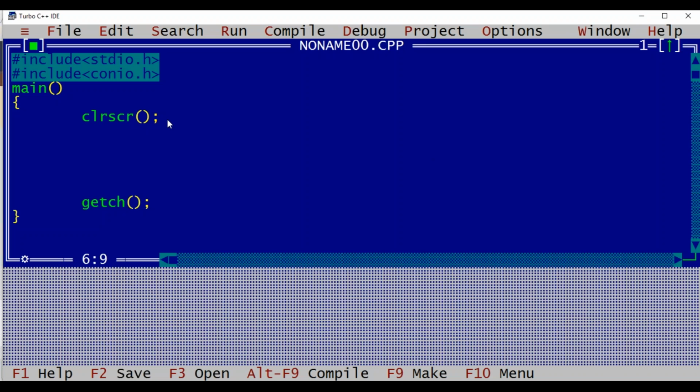Now we'll check out one example of while loop. We will have a variable I which will be assigned 1. Then suppose I want to display the value of I 5 times, that is 1 to 5. Then I can go for a while loop where I'll check that we iterate till I is less than or equal to 5. And then here we'll print the value, that is I equal to %d. And then we are going to increment the value of I.